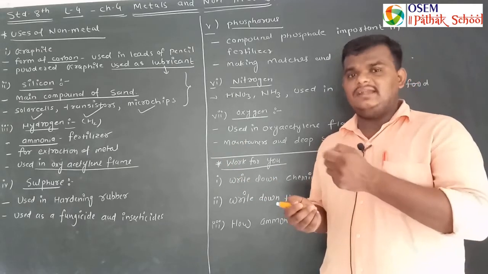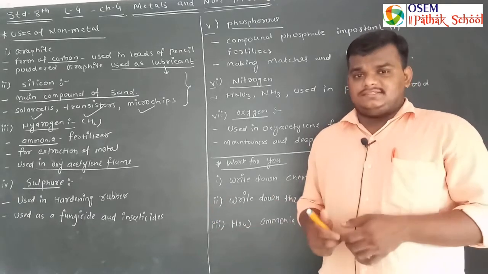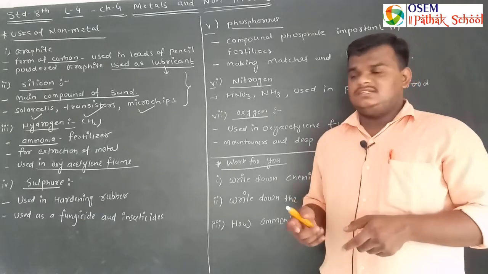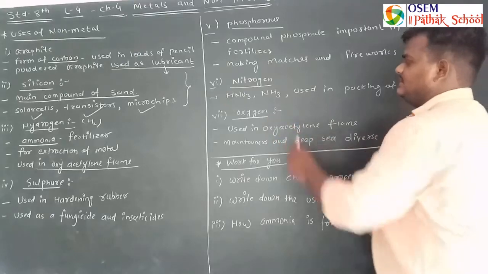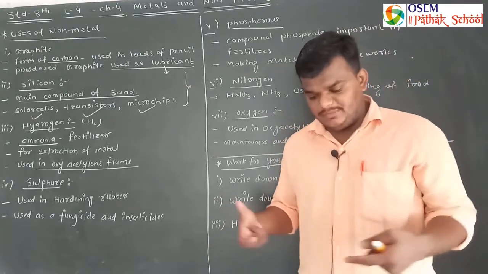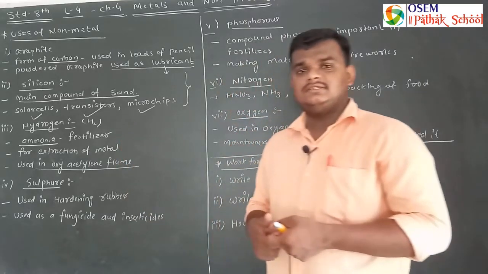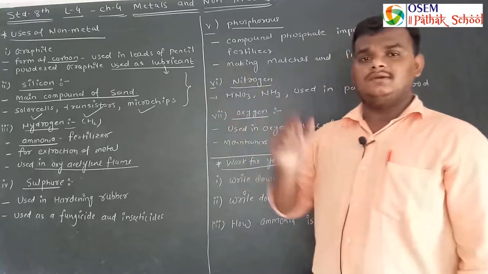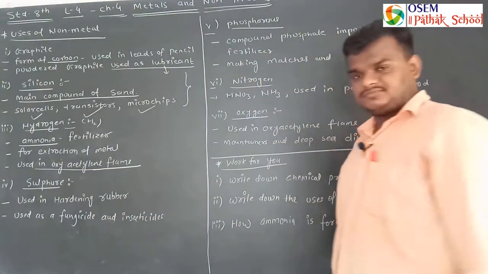In gas welding, two cylinders are connected over there. The first contains hydrogen gas and the second contains oxygen gas. By the combination of these two non-metals, a flame is formed and it is used to cut and weld metals. So this is your oxyacetylene flame.